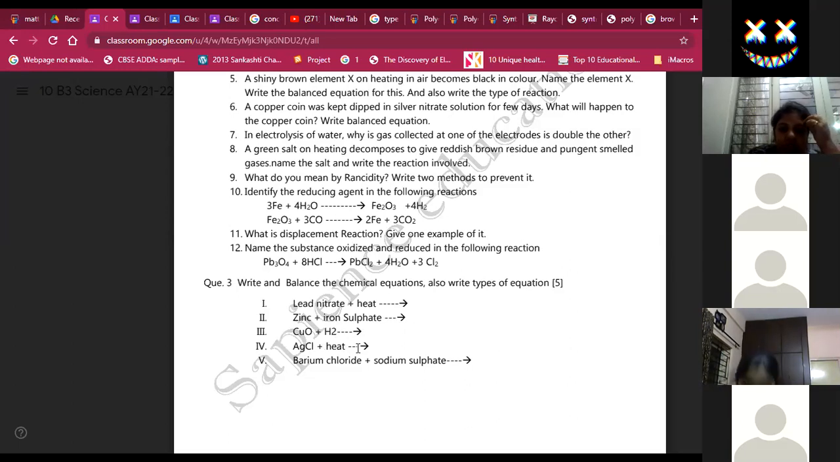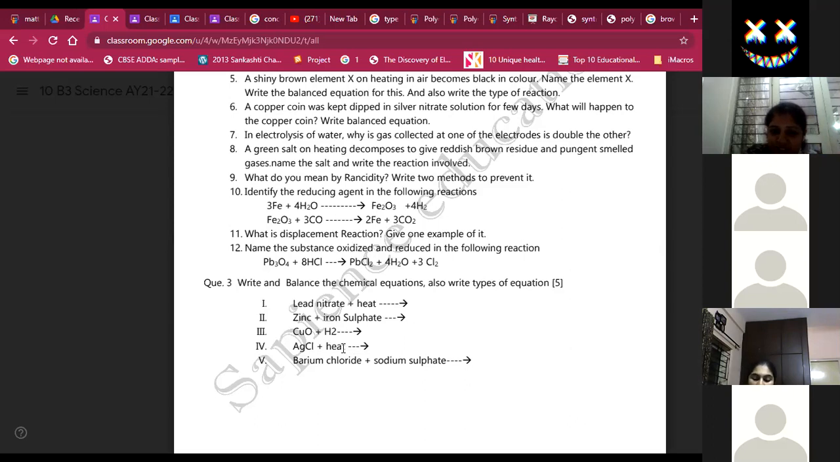Ma'am, could you repeat the second one? The second is direct, it's already balanced. Okay, ma'am. 2AgCl plus sunlight gives out 2Ag plus Cl2. Photolytic decomposition. Ma'am, instead of sunlight, I wrote delta above the arrow. So is my mark gone there? Here I will give it because you have written heat, so it's okay.